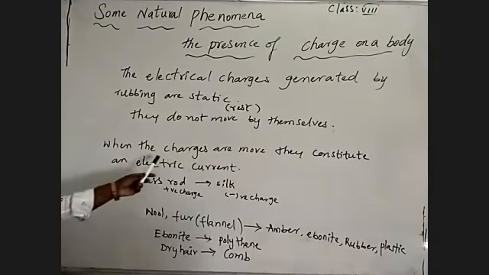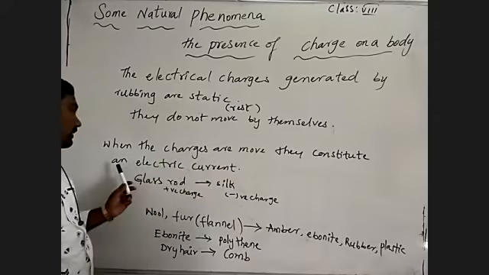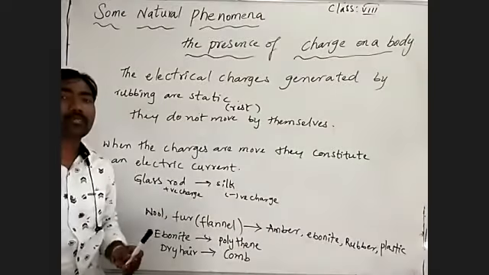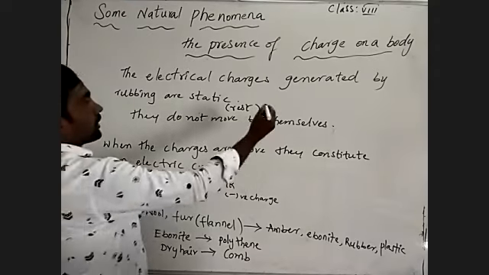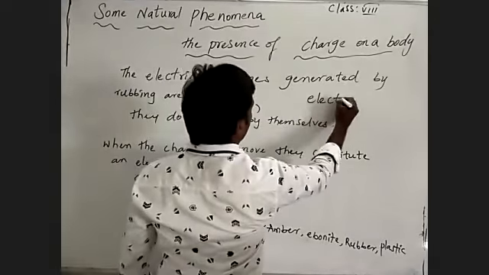When the charges are moved, they constitute an electric current. Electric current is the moving of electrons. Understand? By bringing the rubbed substances near non-rubbed or oppositely charged ones, they attract each other. So there is a force between those two, by repel and by attract. What is that force? Electrostatic force.